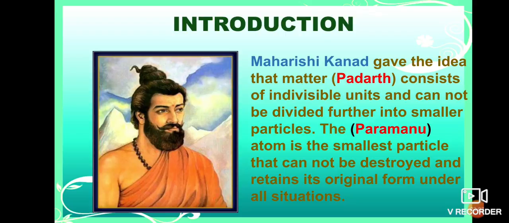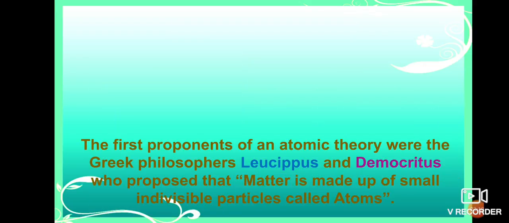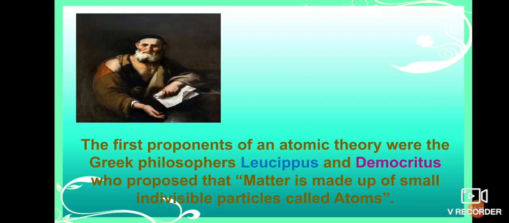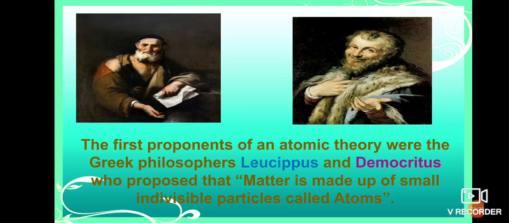Okay, then later on, taking the point of Maharshi Kanad, the first proponents of an atomic theory were some Greek philosophers. Who are they? Leucippus and Democritus. Both of them took the statement given by Maharshi Kanad and researched it. What they say is that matter is made up of small indivisible particles.